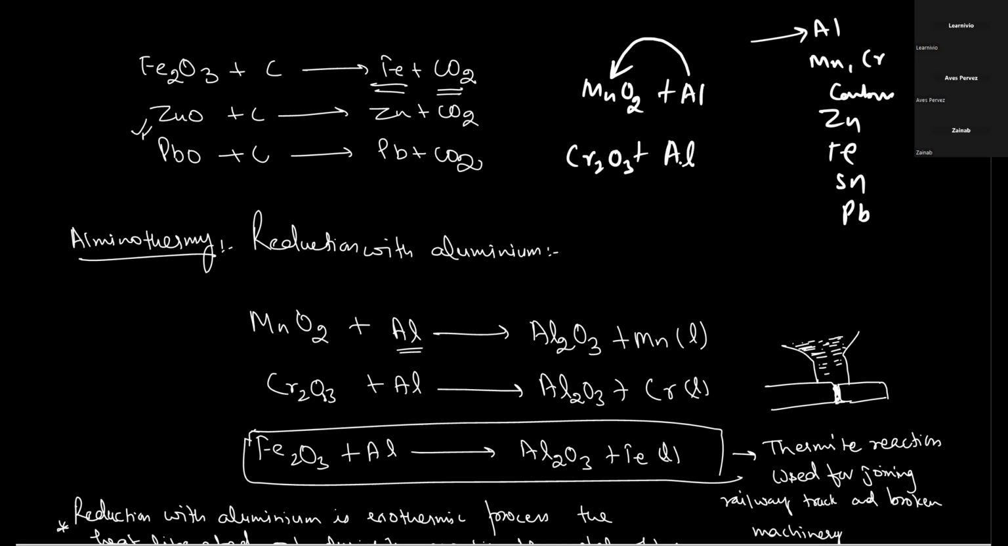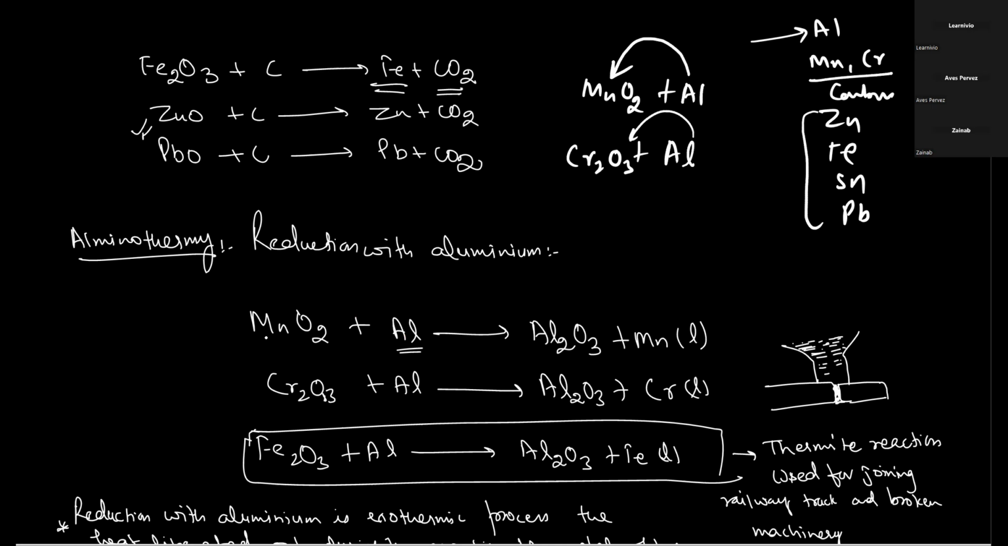So the mid ones will always go with carbon, the least reactive ones will go with oxygen, and the above ones will go with aluminium. Between aluminium and carbon, we use this one. Okay, very good, sir.